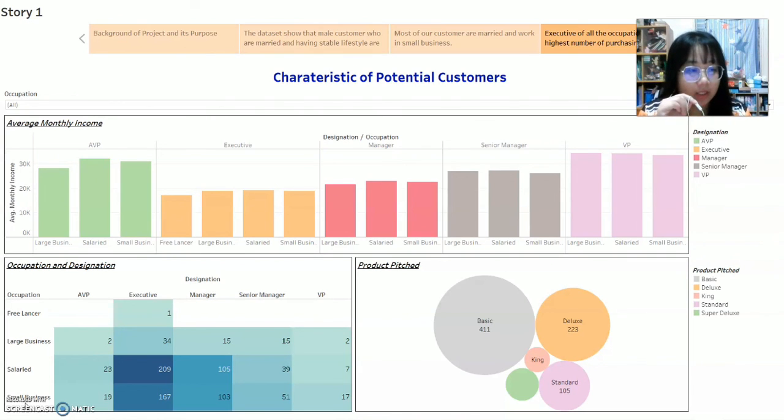As Li Ting mentioned, by using the dashboard we can observe that the characteristics of our potential customer group are people who are married and working in small business. And this group of people are more interested in packages with 3-star properties. Furthermore, in Hui Chi's explanation, we can know that being an executive in small business is one of the characteristics of our potential customer. And we observed the average monthly income of executives in small business.